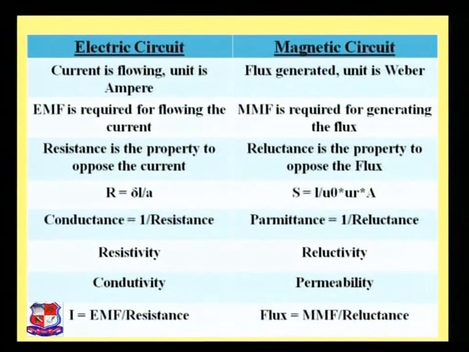The current I equals EMF by resistance, and flux phi equals MMF by reluctance. So this is the difference between the electric circuit and the magnetic circuit. This is also asked many times in our GTU exam.